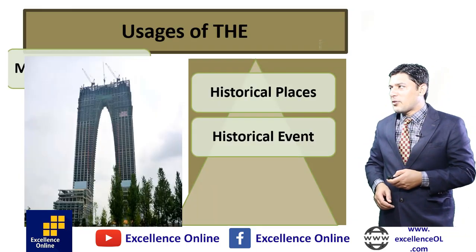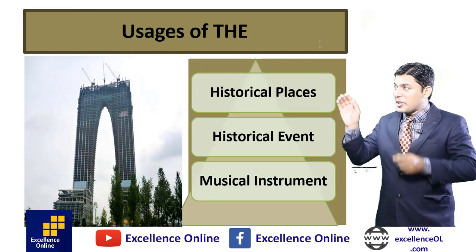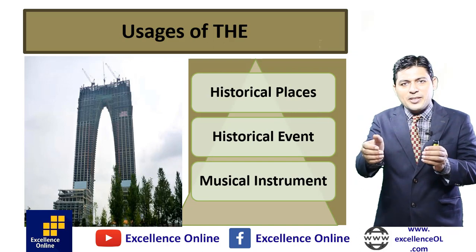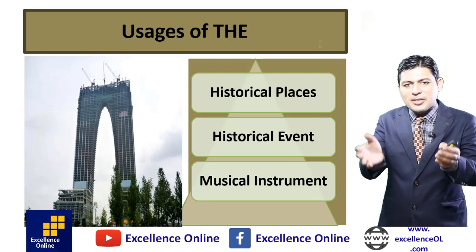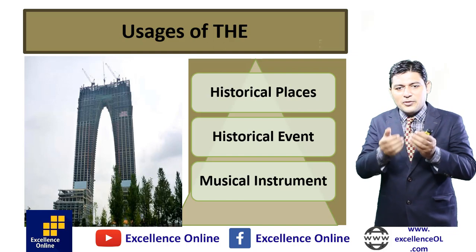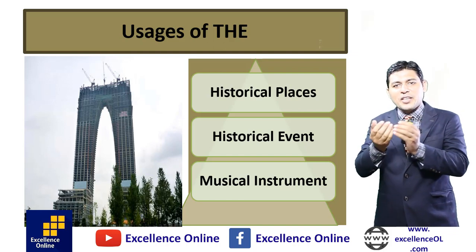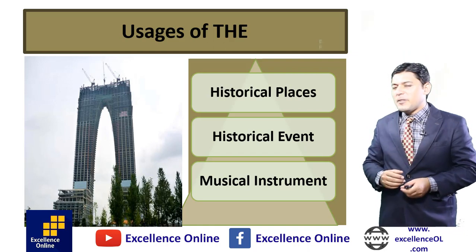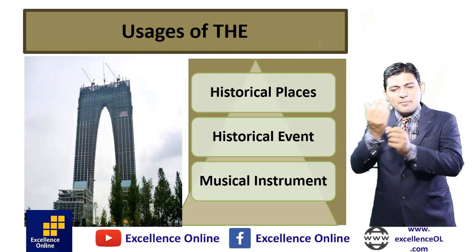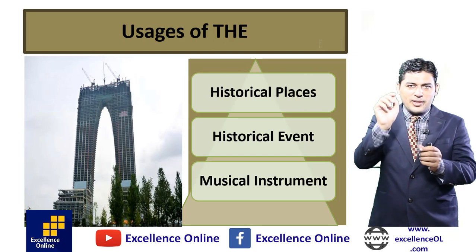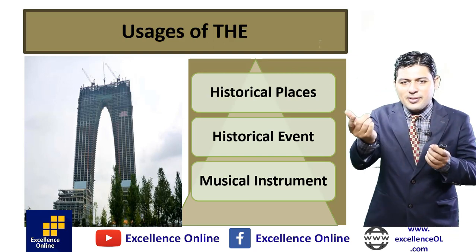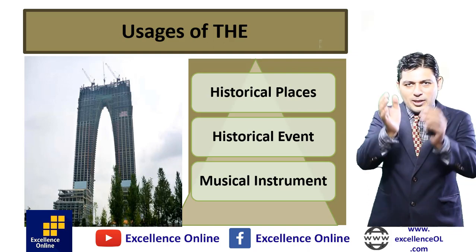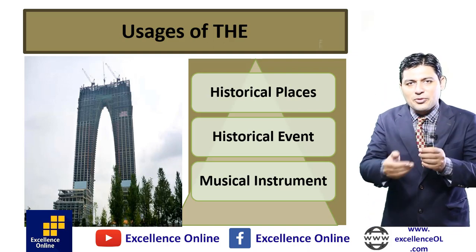Next, we have got the places where we use the. We have historical places, the 7 wonders: the Statue of Liberty, the Pyramids of Egypt, the Eiffel Tower, the Taj Mahal, the all of the historical places. Besides these 7 wonders, we have other historical places where we use the. Next, we have historical events. Besides places, we have got events: the Pakistan Resolution, a historical event, the French Revolution, the Migration to Medina, the Separation of Dhaka, the all of the historical events. We use the.